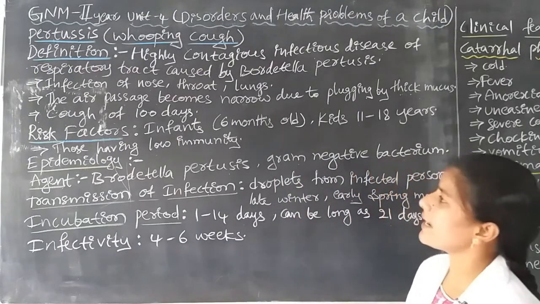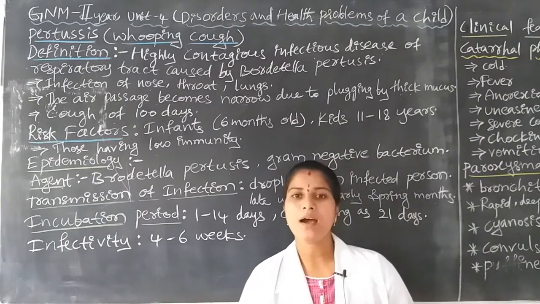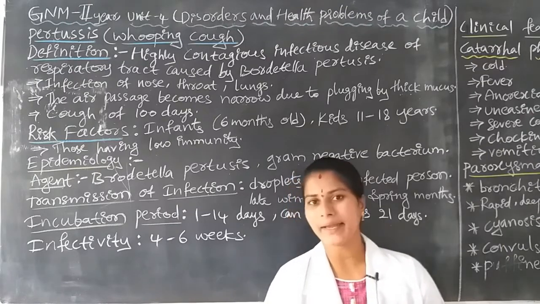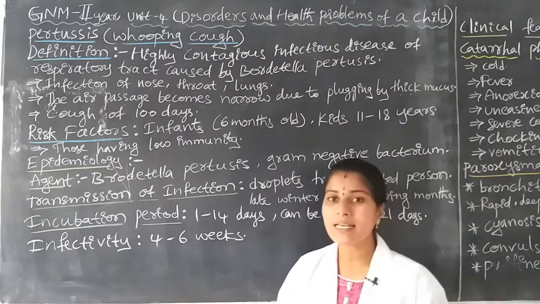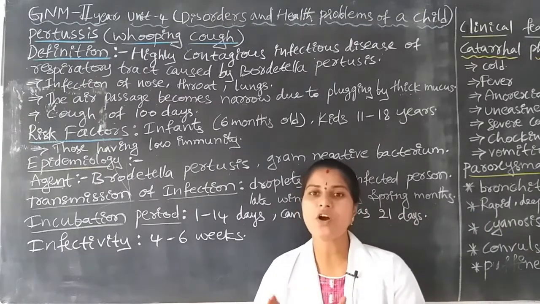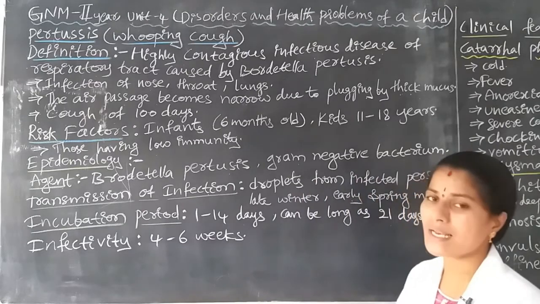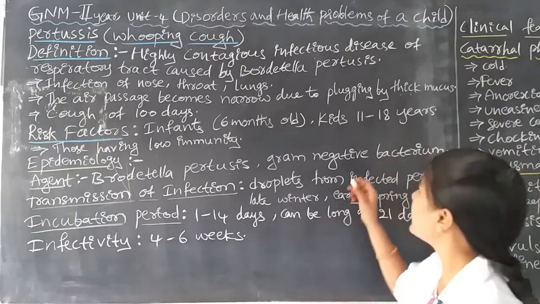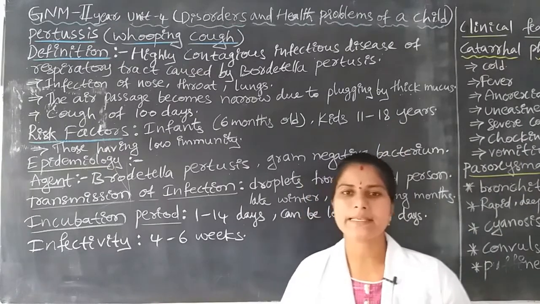Next, the air passage is obstructed because the mucous membrane becomes thickened. The infection easily spreads to children of 6 months of age group. Sometimes children from 11 years to 18 years are also affected by this disease.